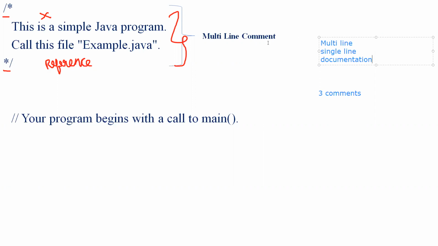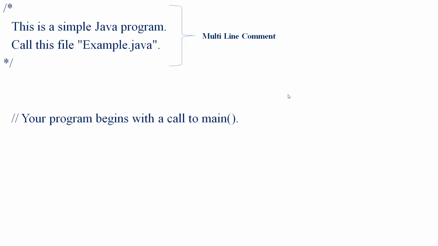But in this short program, we only considered two different comment lines. The first one is a multi-line comment, and here it is a single-line comment. The multi-line comment always starts with slash followed by star and ends with star followed by slash, and contains a description about the program, or things which are needed in order to understand the program.